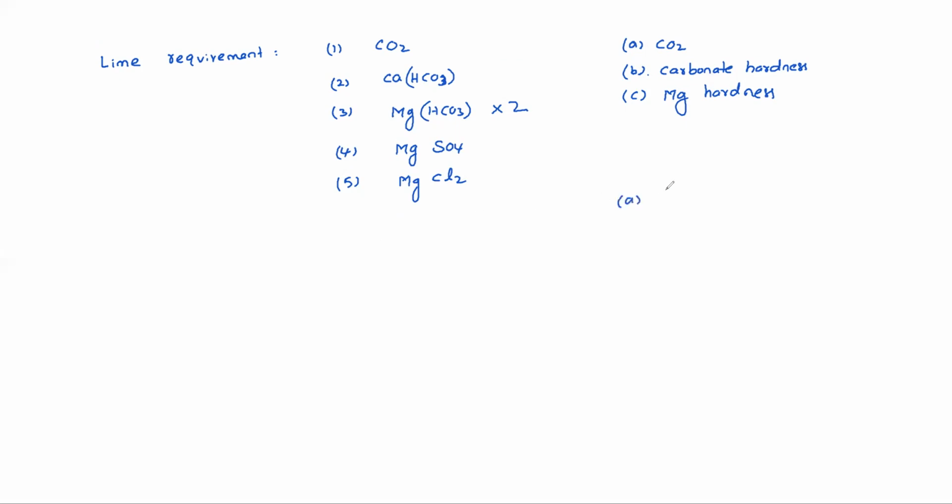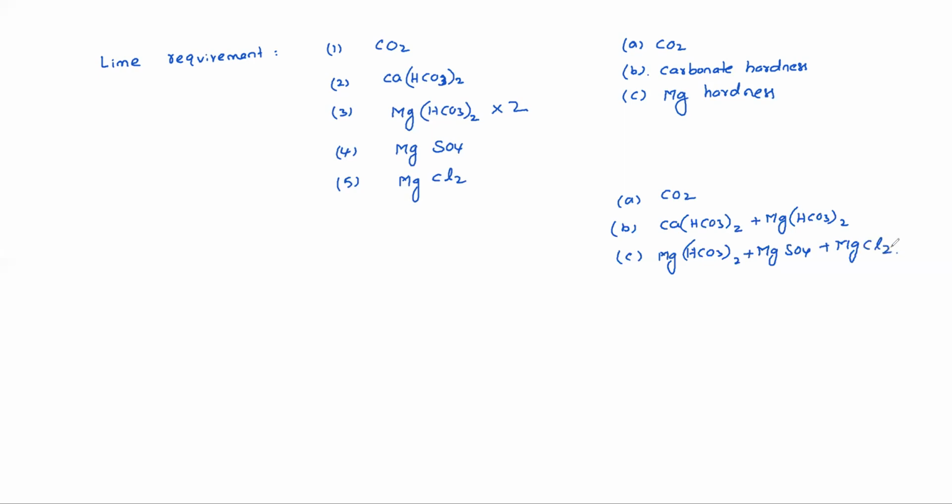A, CO2. B, Ca(HCO3)2 plus Mg(HCO3)2. C, Mg(HCO3)2 plus MgSO4 plus MgCl2.